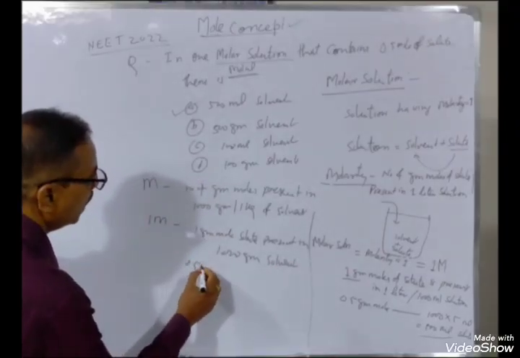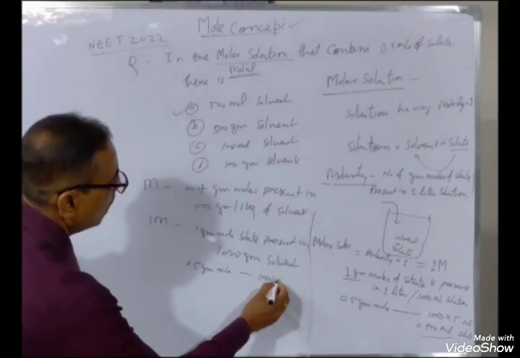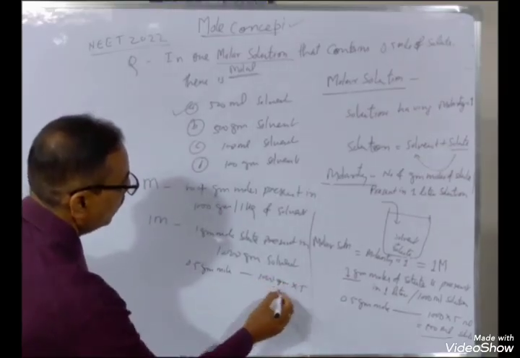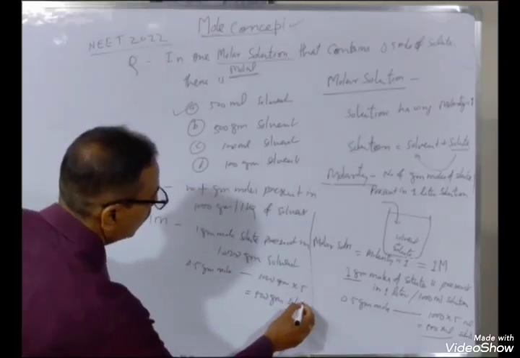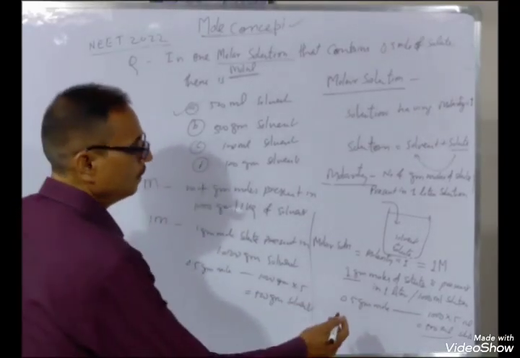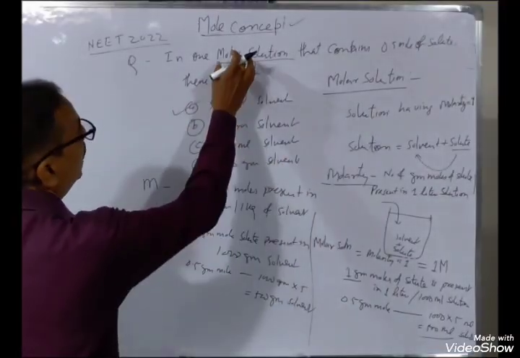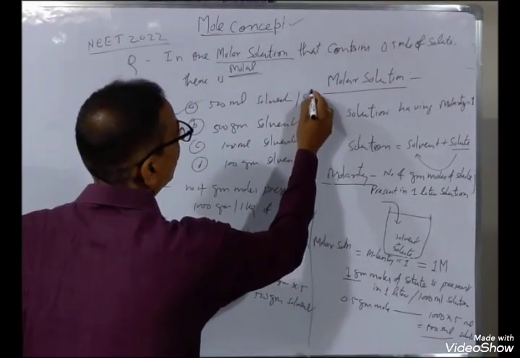Therefore 0.5 gram mole, similarly 1000 gram into 0.5, that is 500 gram solvent. Here the quantity is very less. So if we take molar, then this will be solution.